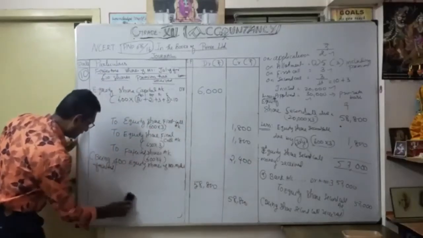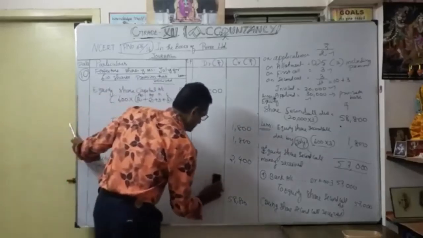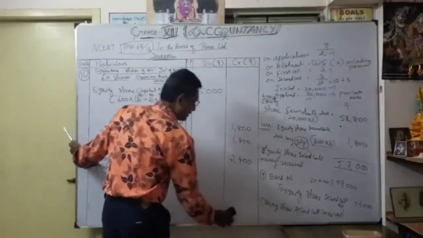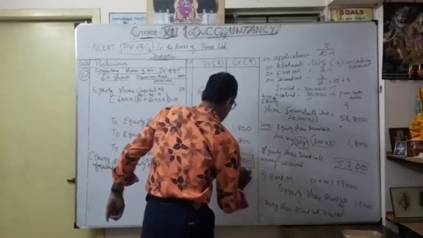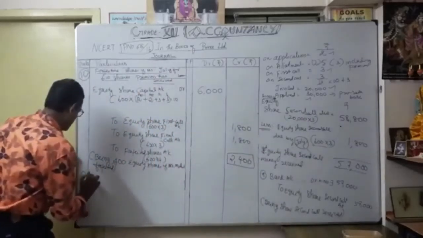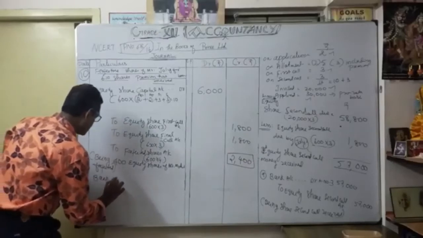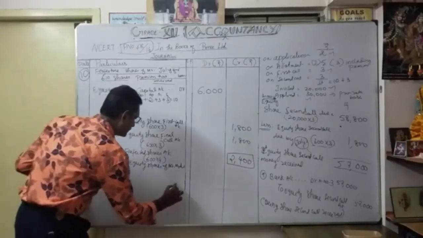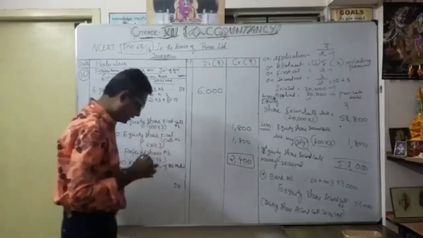So how many shares are going to be reissued? Here, this is the money, very important, 2000. Okay, so what is our 11th entry? Bank account debit. So how many shares issued? 800 shares only reissued. See the book.